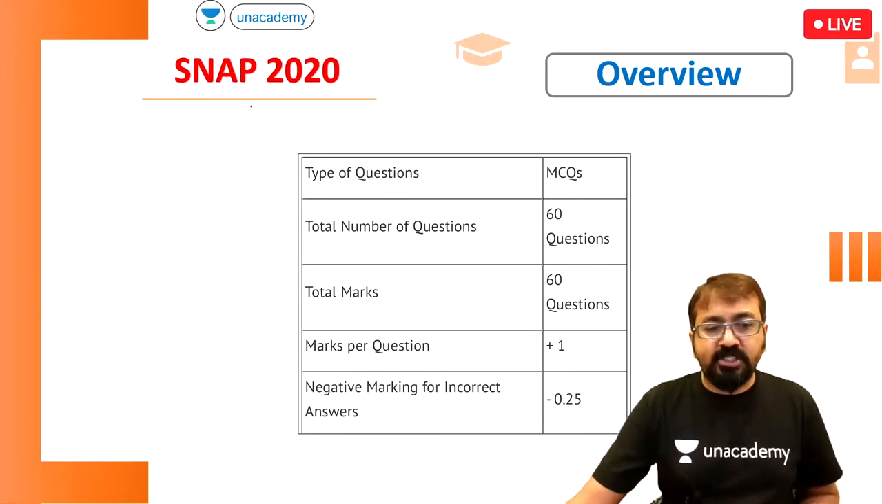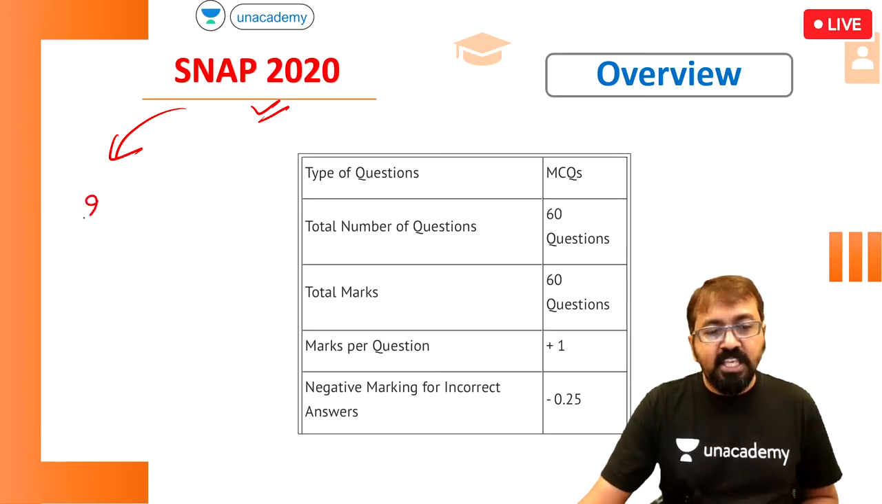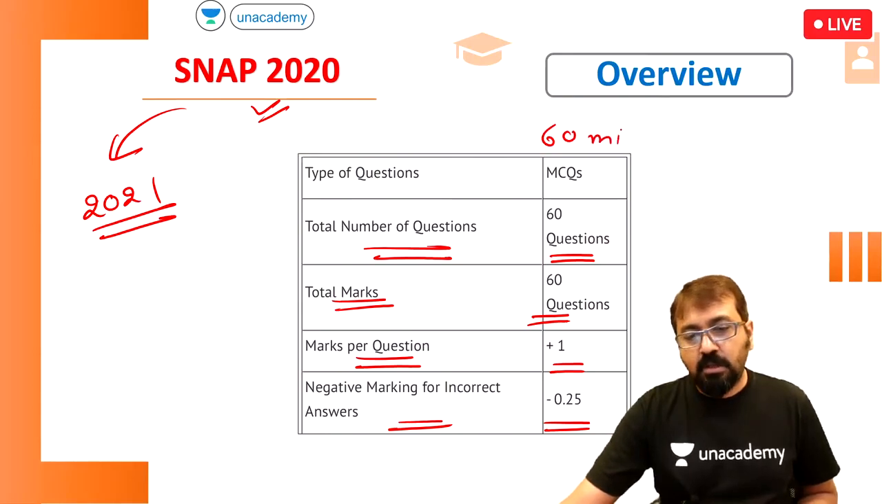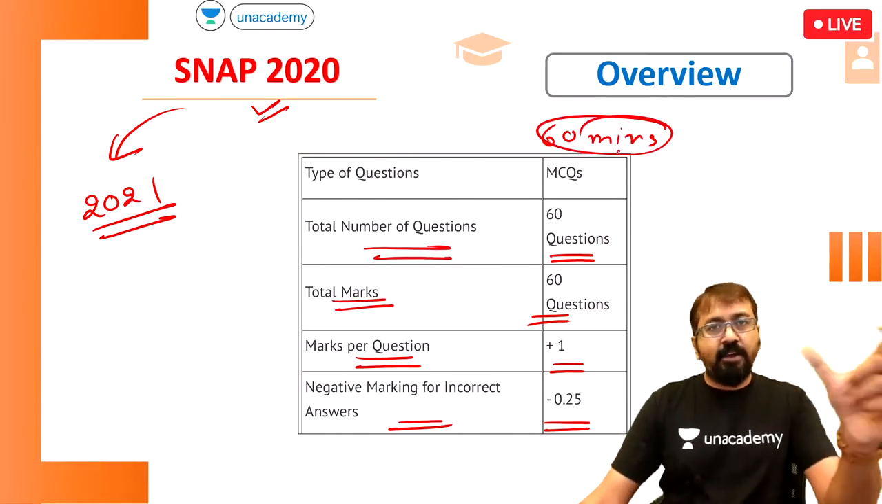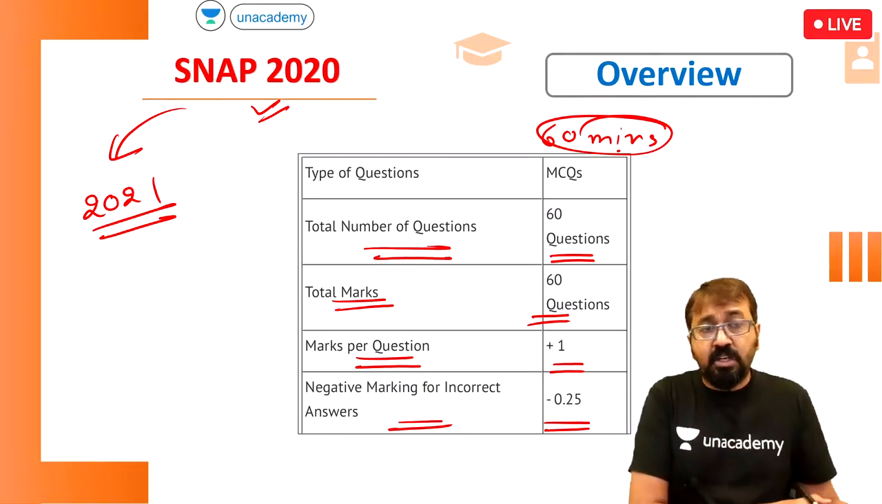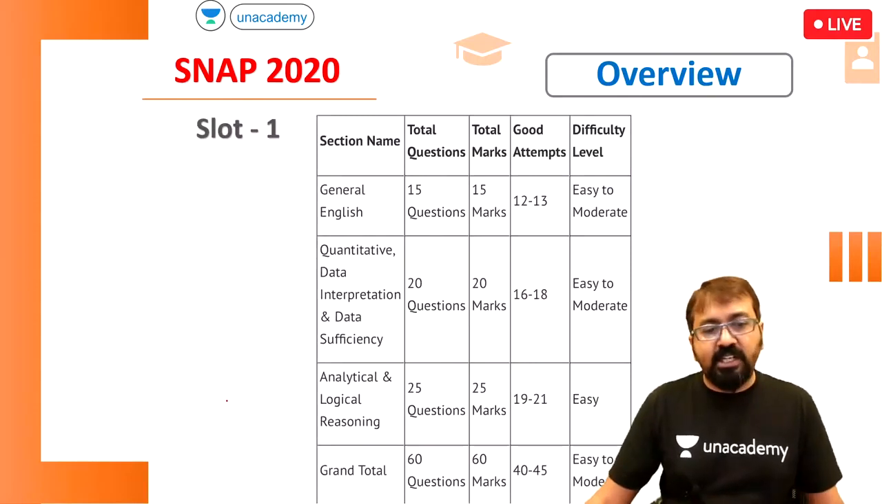Now let's talk about the SNAP 2020 exam. This was the paper pattern, which is going to be the same even in 2021. The number of questions will be 60, total marks 60, marks per question 1, negative marking 0.25, and the time is 60 minutes. As we saw, they have clearly mentioned the slot timing, so it is going to be 1 hour. That means it will be the same as the previous year, unless they make some changes when they release the paper-related information, but that is least likely to happen. So we can definitely accept this.